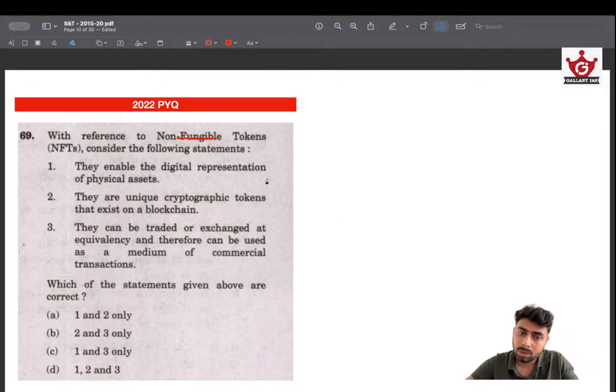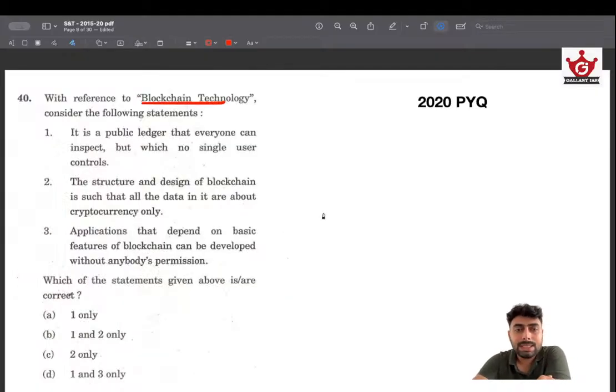Cryptography tokens exist on blockchain, meaning that UPSC, by asking the 2020 question, is expecting you to understand how this blockchain technology works, what its applications are, and it's imperative from your end to understand that. That's what UPSC has reiterated by asking this many questions in the upcoming years. See, the same technology is being asked in the later years. That too, having the basic knowledge will easily get you the answer.